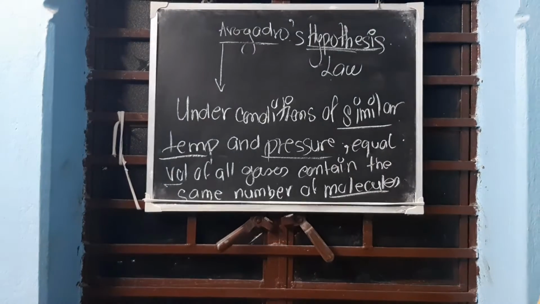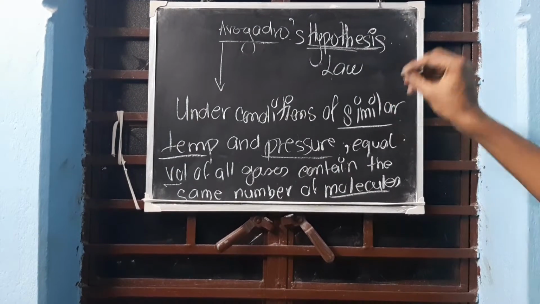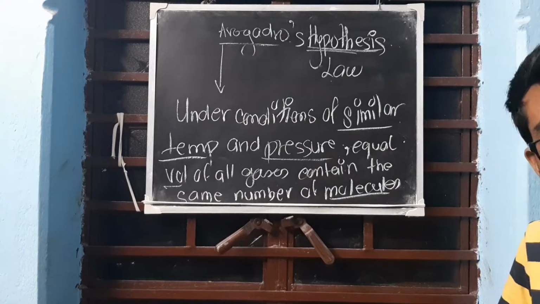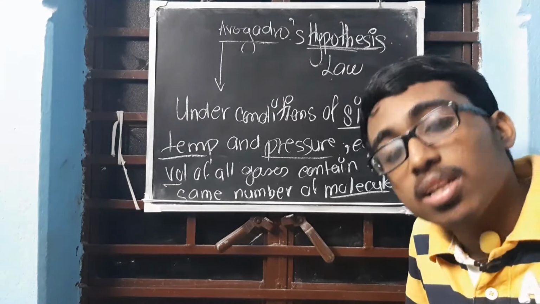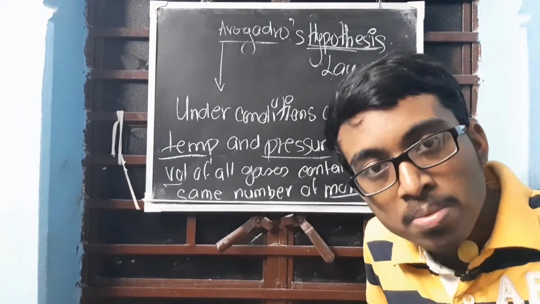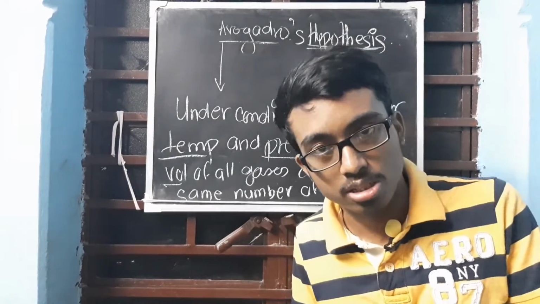This was proposed by Avogadro and this was taken as a law because it is now proved. Before this, another person proposed something that we are not going to learn now. It is in class 11. That's Berzelius hypothesis.